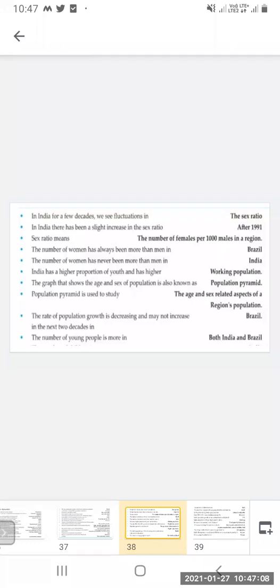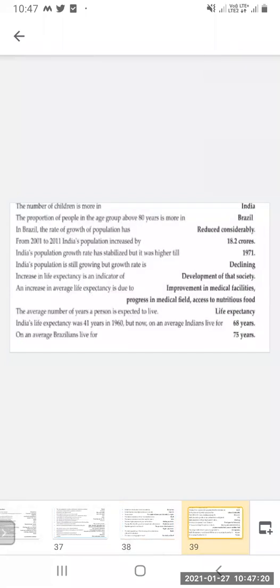The rate of population growth is decreasing and may not increase in the next 2 decades in Brazil. The number of young people is more in both India and Brazil. The proportion of people in the age group above 80 years is more in Brazil.